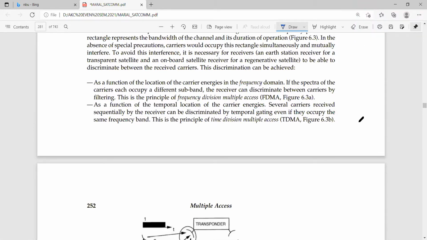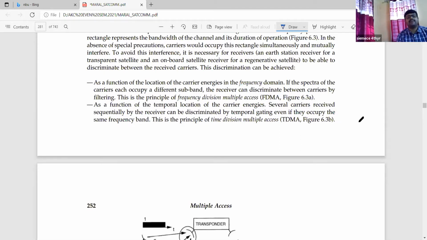If you see the spectra of the carriers, if each occupies a different subband, the receiver can discriminate between the carriers by filtering. This is the principle of frequency division multiple access, that is FDMA. So as a function of the location of the carrier energies in the frequency domain, in the spectra of the carriers, each occupies a different subband, and the receiver can discriminate between carriers by filtering. This is the principle of FDMA.